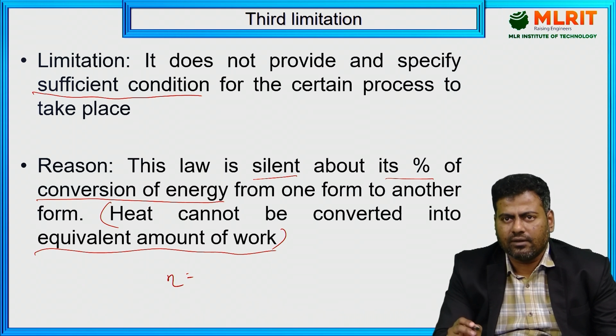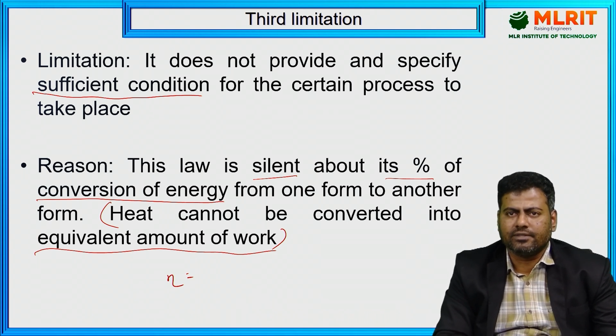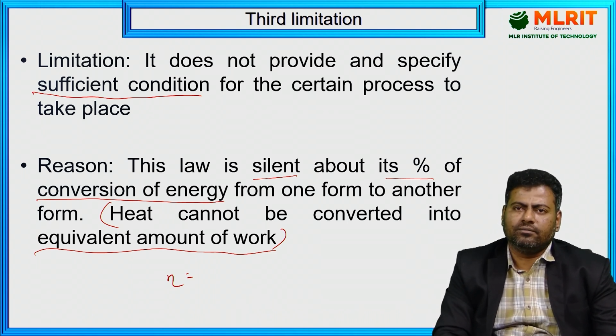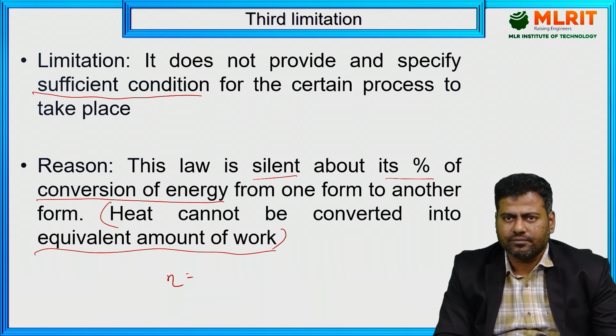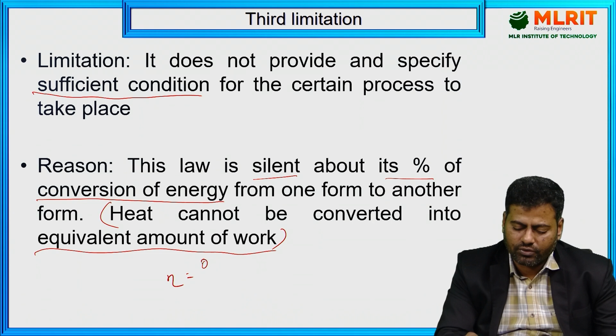So for the particular machinery, it works from hot body to cold body. That is the spontaneous one. The spontaneous process is always from the hotter body to the cold body, where the transfer takes place spontaneously. In that way, considering a heat engine, the efficiency is nothing but the output by input.